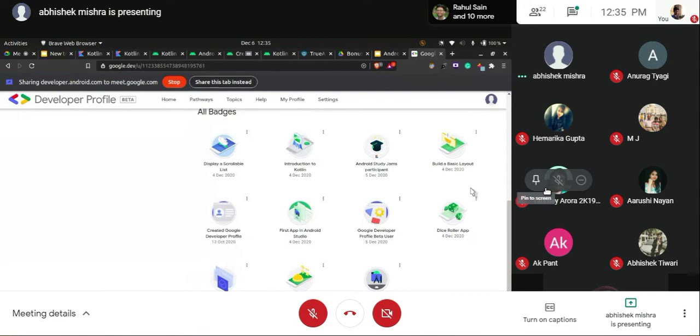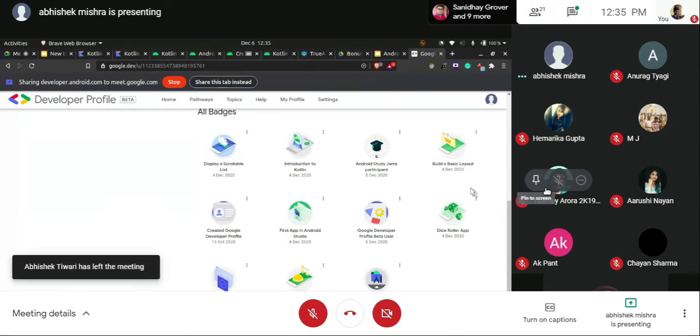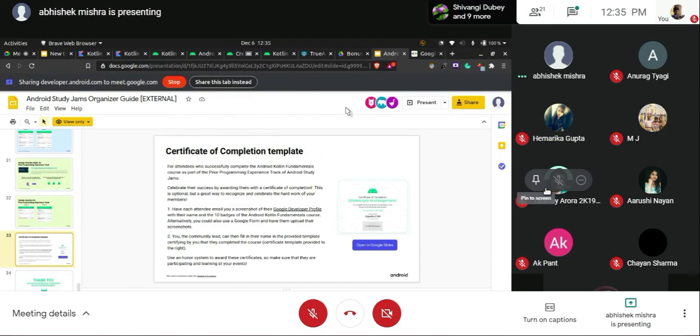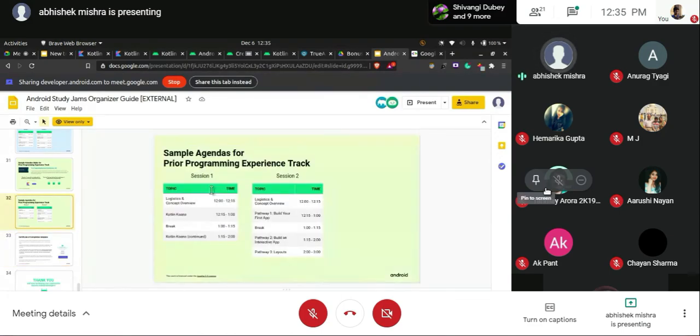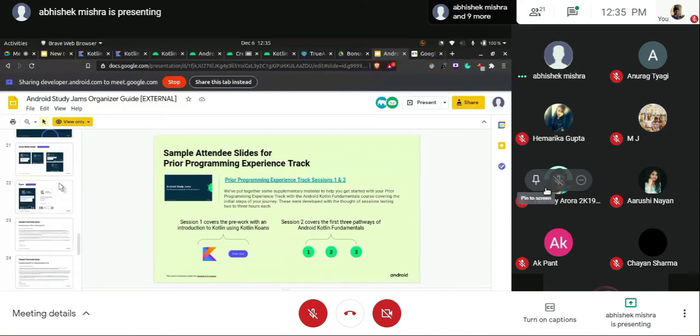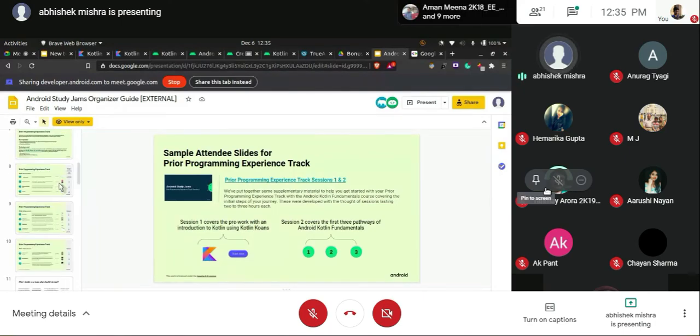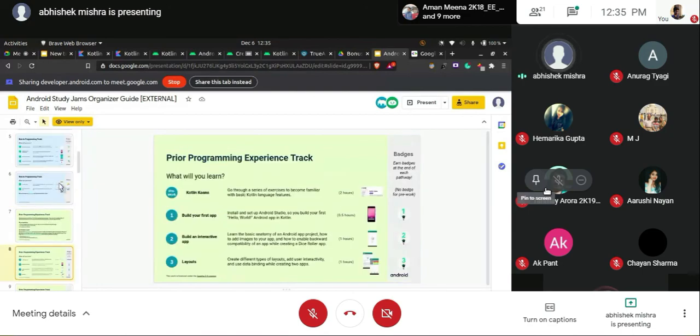And any more doubts? For the badges part, I'll just confirm how many badges we have.